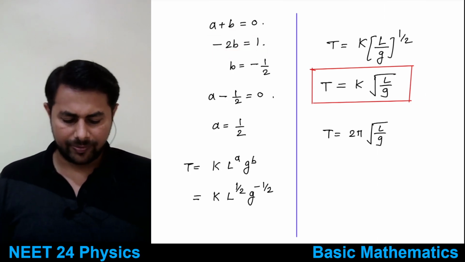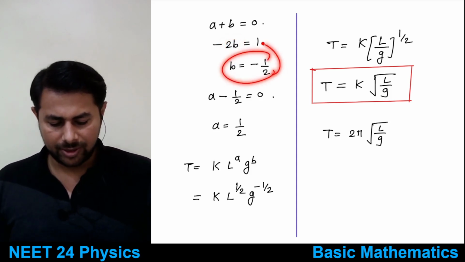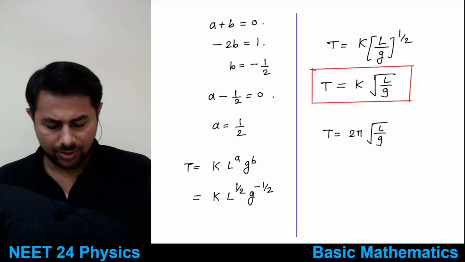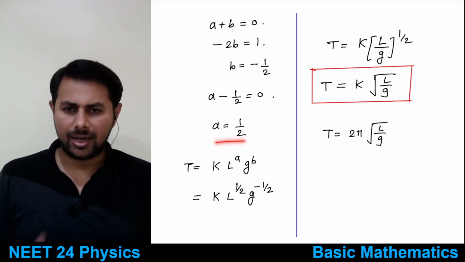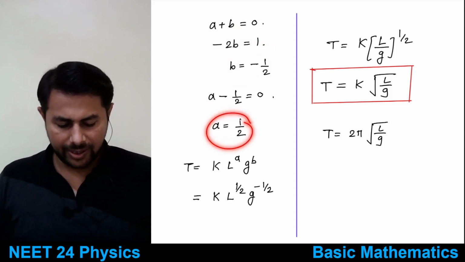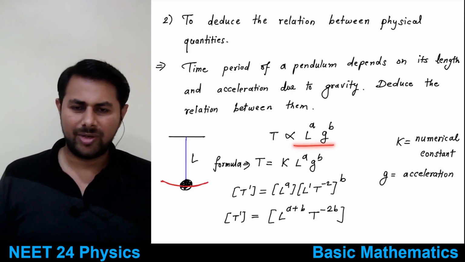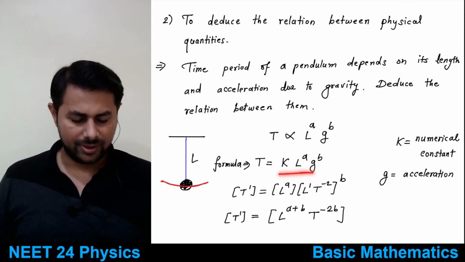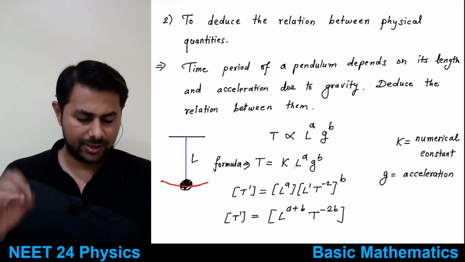If we solve them, take that minus 2 on that side, so we get b equals minus half. Then we substitute that into the first equation, we get a minus half is equal to 0. That means a becomes half, right? So we got a and b. We can substitute that in this formula: t is some constant k multiplied by l raised to a g raised to b.